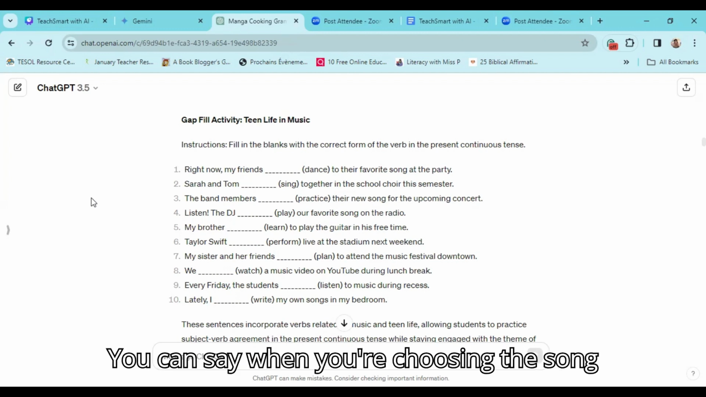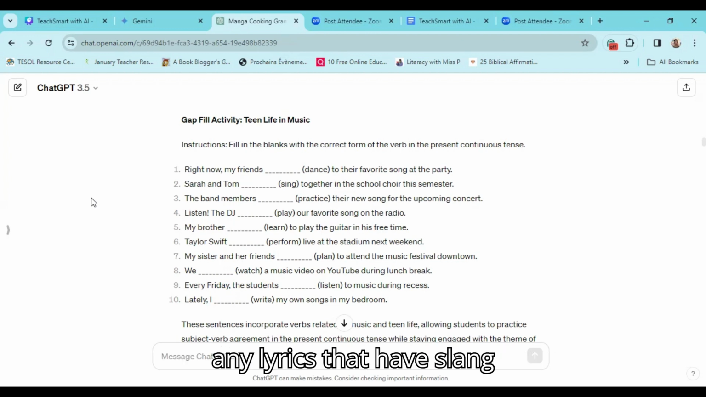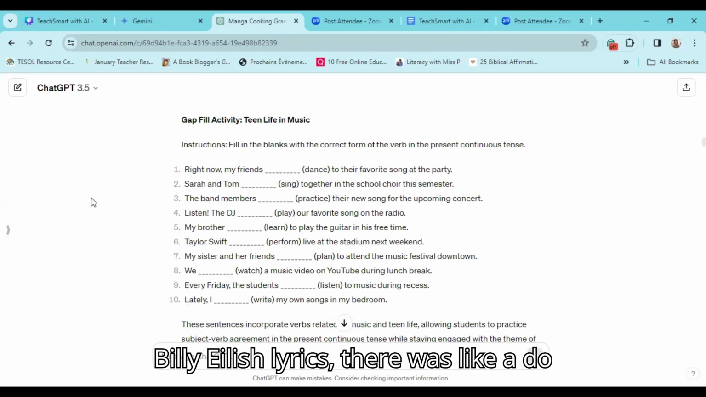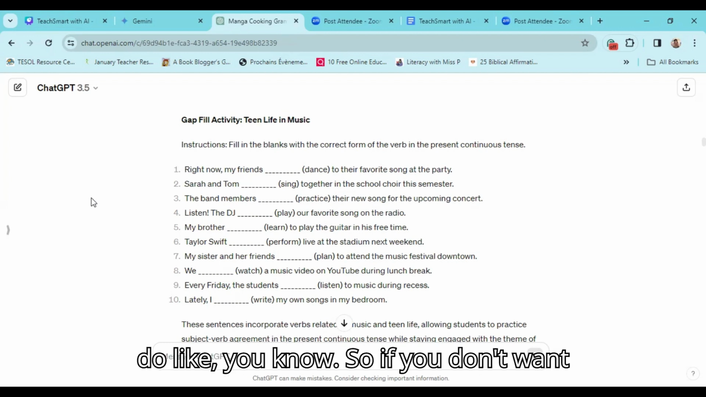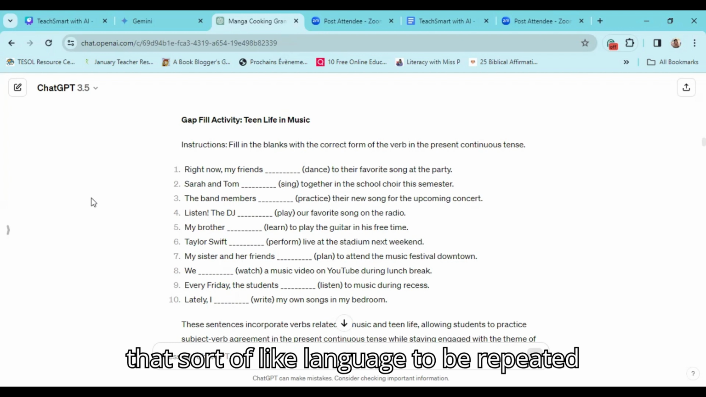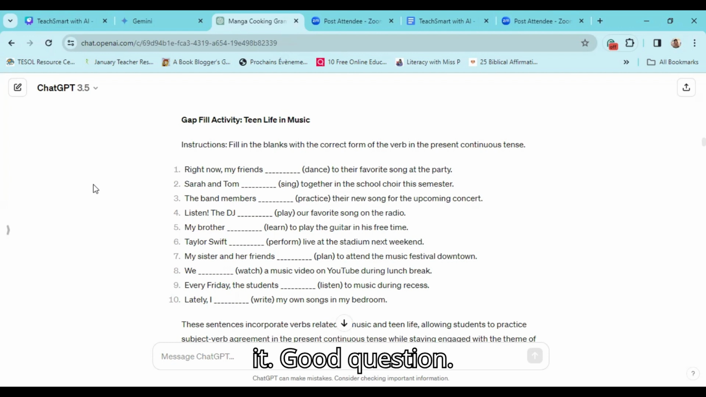Definitely. You can say, when you're choosing the song lyrics for this activity, do not include any lyrics that have slang or any offensive words. Because I think even in the Billie Eilish lyrics, there was a "duh" in it. Like, "I'm a bad guy, duh." So if you don't want that sort of language to be repeated in class, you can definitely refine it. Good question.